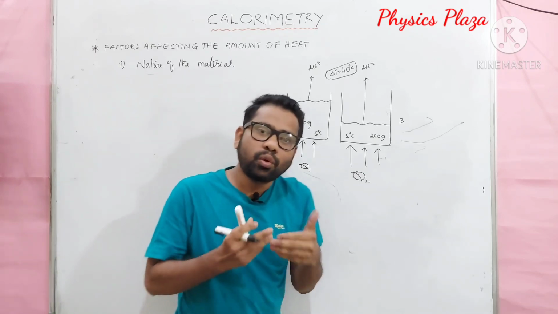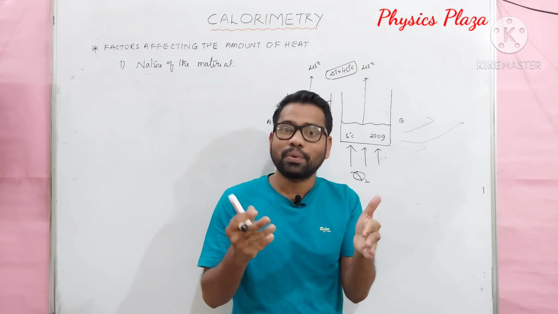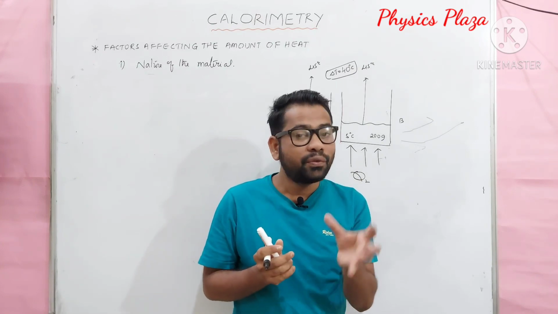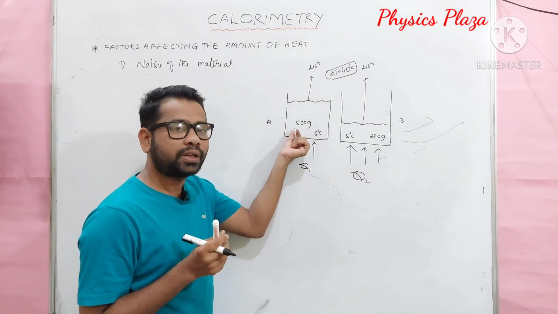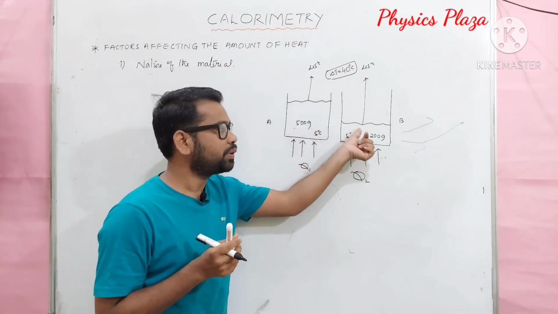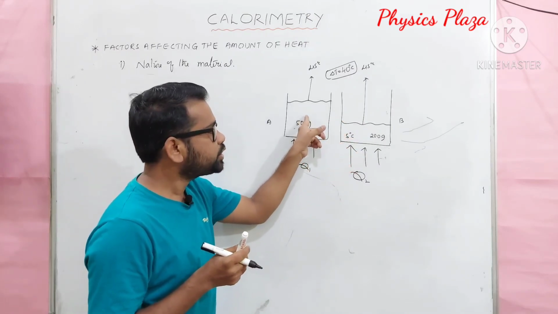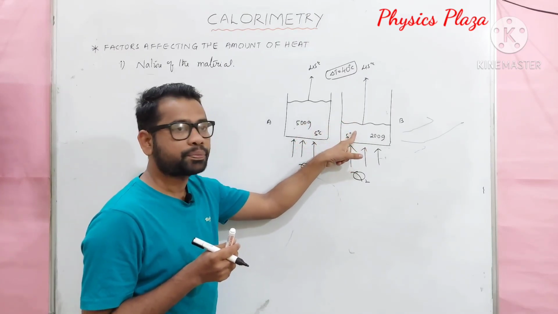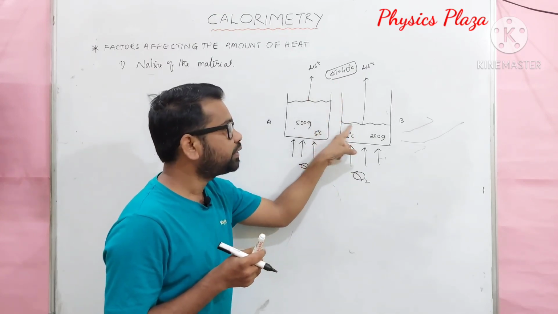Children, as it is taking more time, what does it mean? We are supplying the heat for more time, which means we are supplying more heat. More heat is absorbed in beaker A's case compared with beaker B's case. The reason is that though the nature of the material might be the same and the rise in temperature might be the same, both are different in mass.